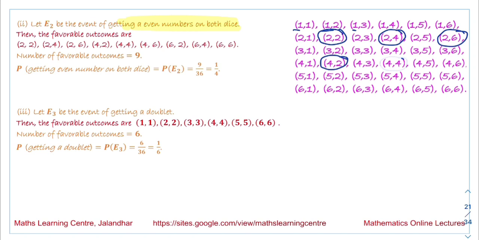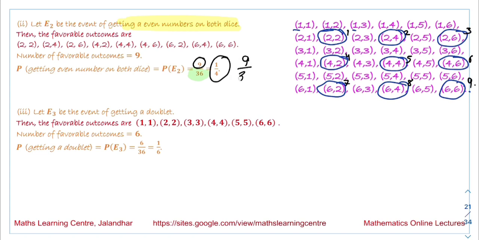Next we have 4,2, 4,4 and 4,6. Next we have 6,2, 6,4 and 6,6. So the number of favorable events we have is 1, 2, 3, 4, 5, 6, 7, 8, 9. So the number of favorable outcomes is 9, and the total number of outcomes we know is 36. So the probability is 9 by 36, that is equal to 1 by 4. So this is the probability of getting an even number on both dice.